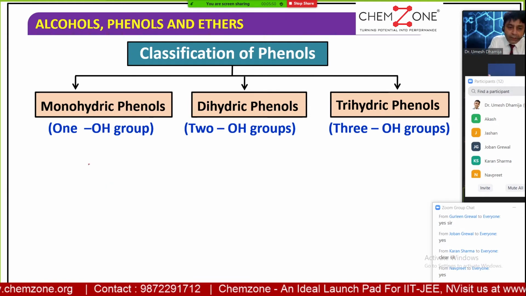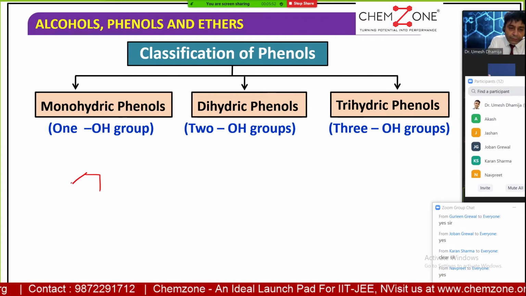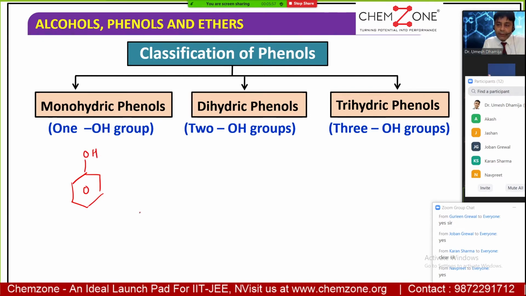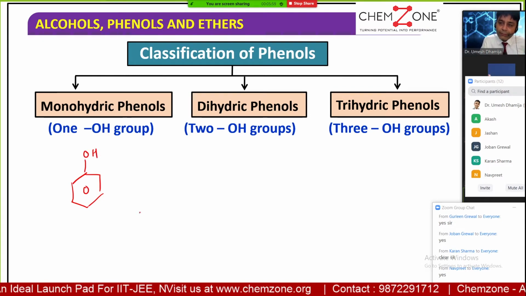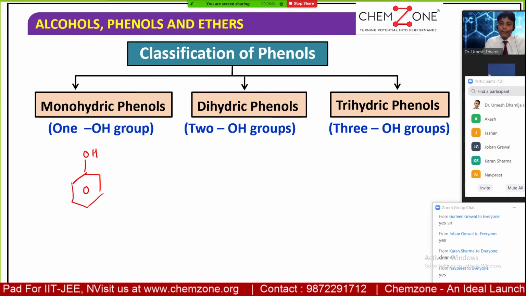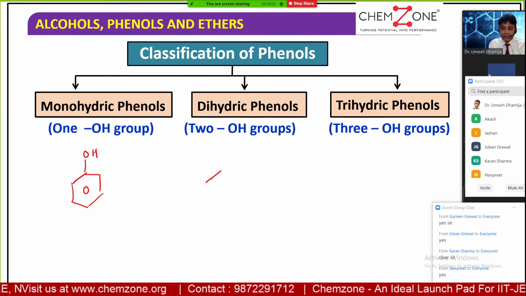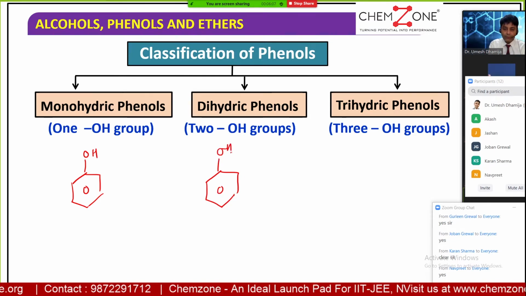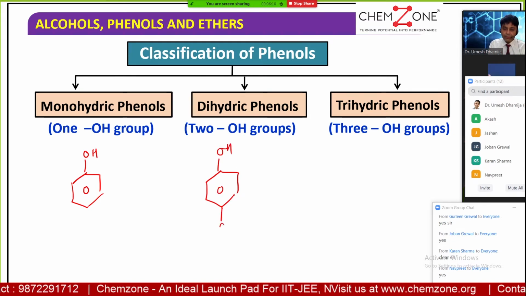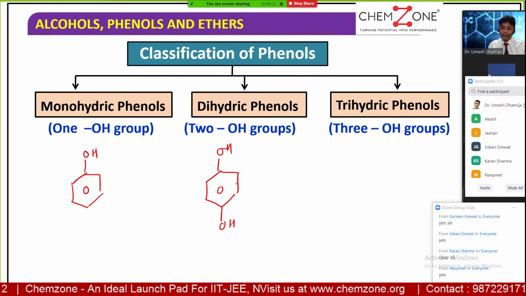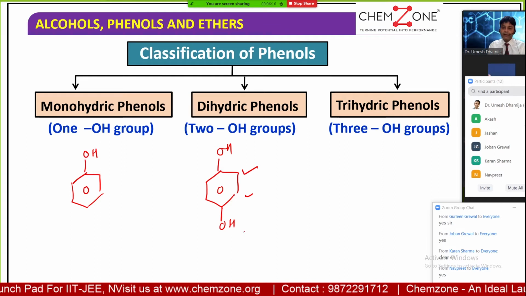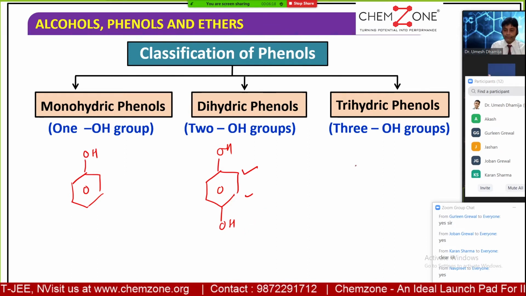So what we have now is, if the benzene group is there, and to this benzene I have one OH group, then we call it a monohydric phenol. Monohydric means one OH group is there. And if I have one OH group more on the benzene ring, either at the ortho position or meta position or para position, anywhere, it is called a dihydric phenol.